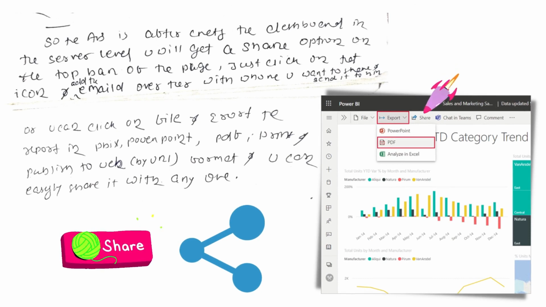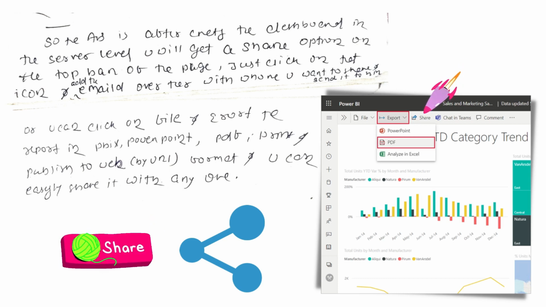So the answer is, after creating the dashboard in the server level, we will get a share option on the top bar of the page. Just click on that icon and add the email over there with whom you want to share that particular report. Or you can click on the file option and export the report in Power BI,